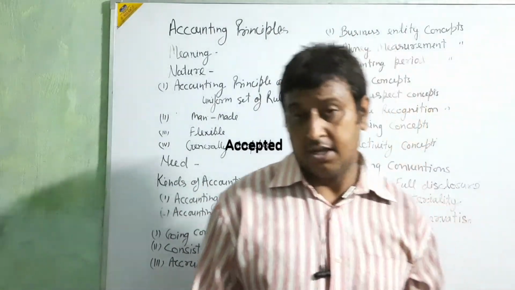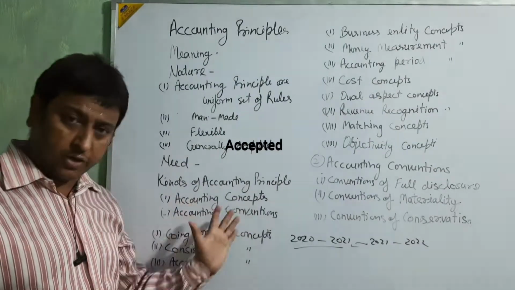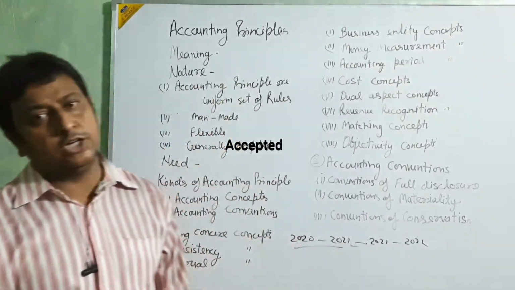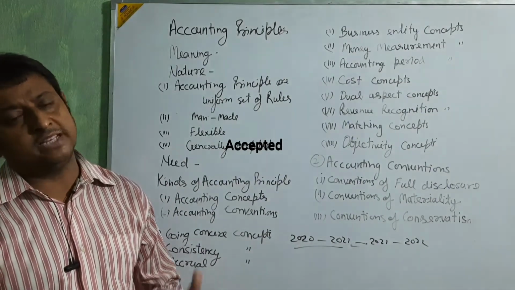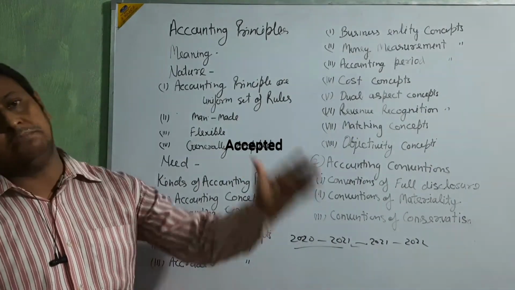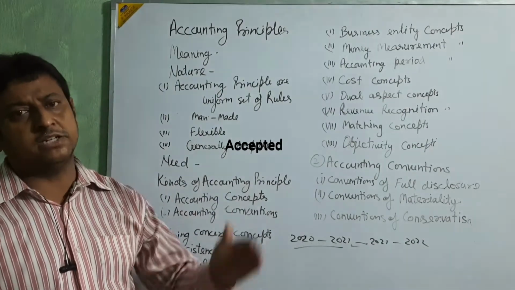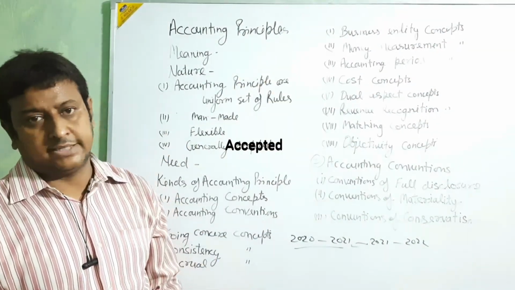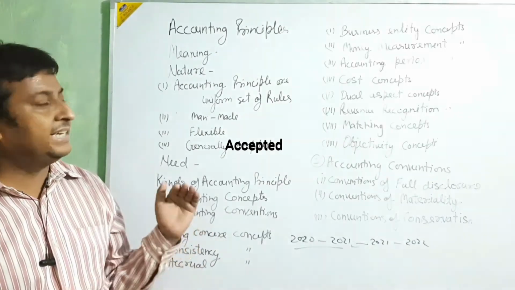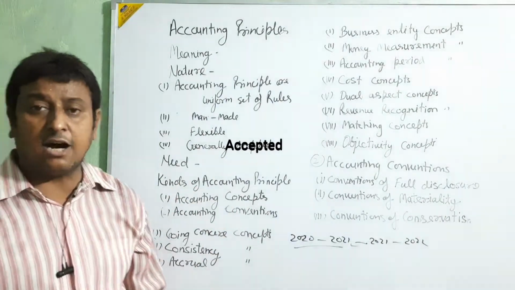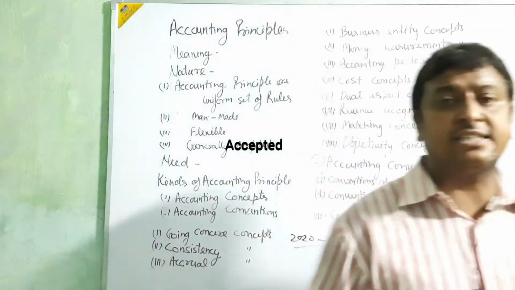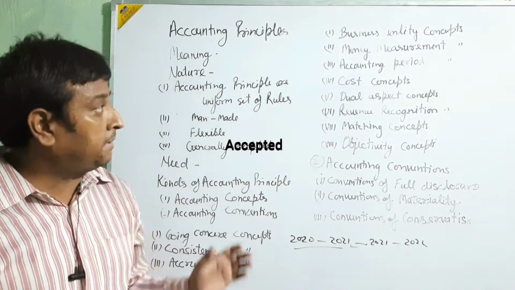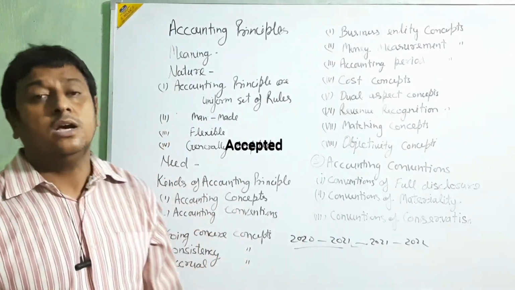accounting period. In this going concern, we are talking about the business going on for a very long period. If you start the entry from the starting of the business, and the business is going on, the entries going on for 1, 2, 3, 4, 5, 6, 7, 8, 10 years, it is not possible. So the whole life of the business is divided into parts that are called years. Two types of accounting year we are going to follow.